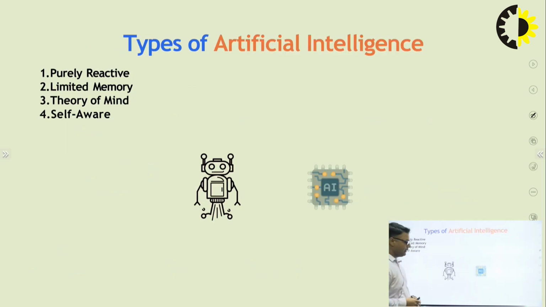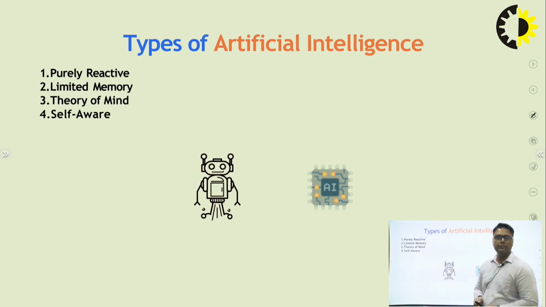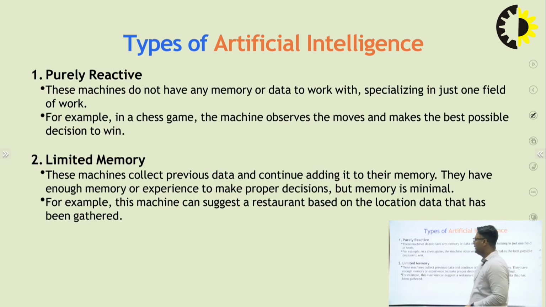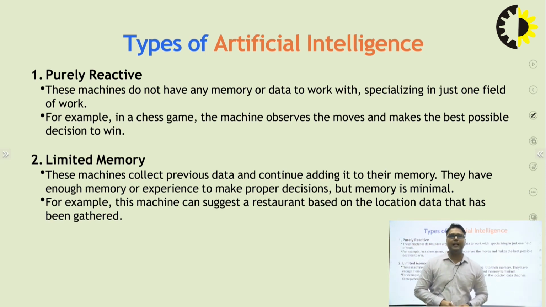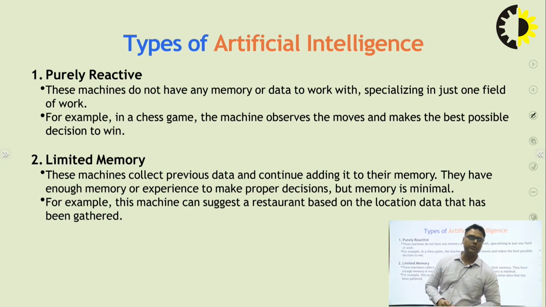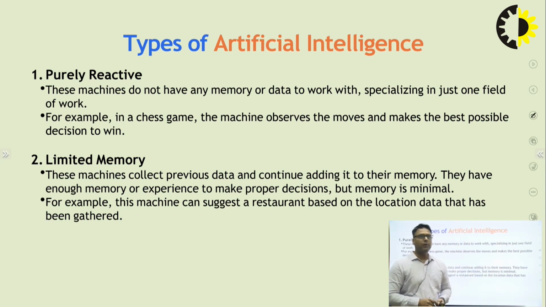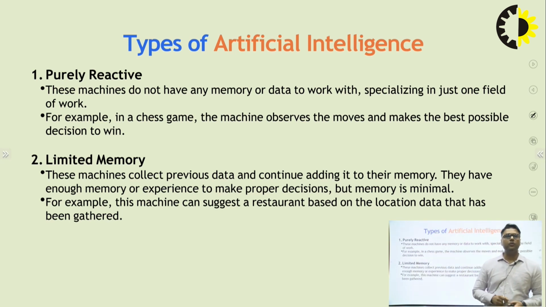Next, types of artificial intelligence. Artificial intelligence has 4 types: purely reactive, limited memory, theory of mind, and self-aware. First is purely reactive. These machines do not have any memory of data to work with, specializing in just one field of work. For example, in a chess game, the machine observes the moves and makes the best possible decision to win. In this type of machine, no memory is required. It works only on current data and gets a decision.